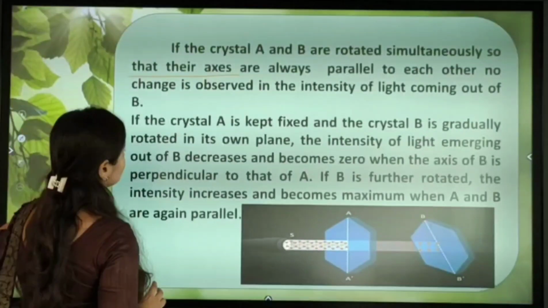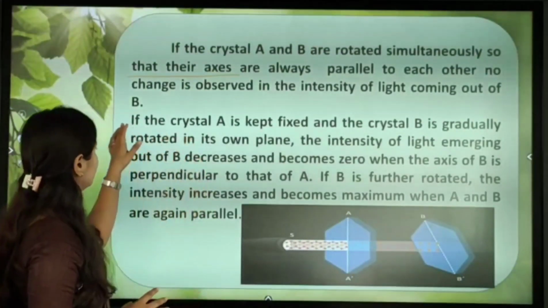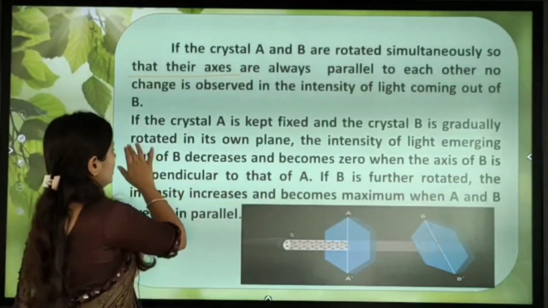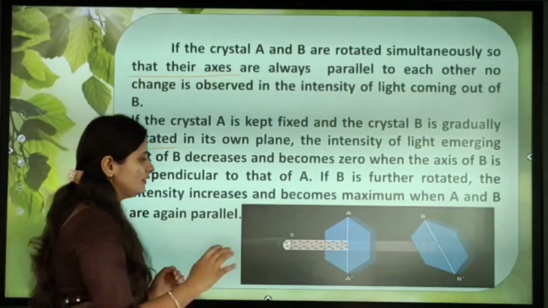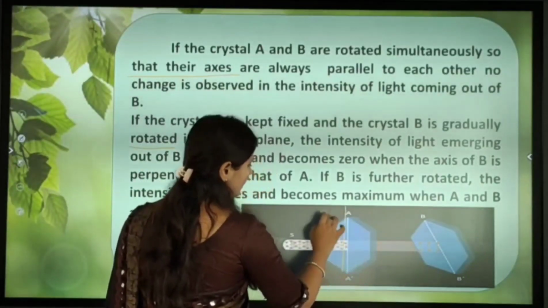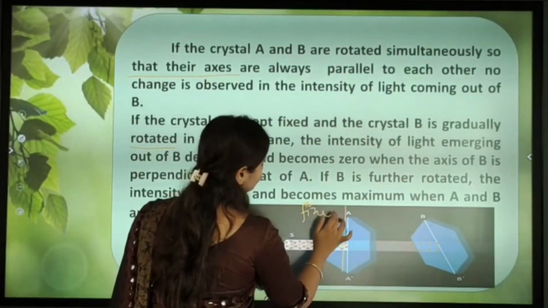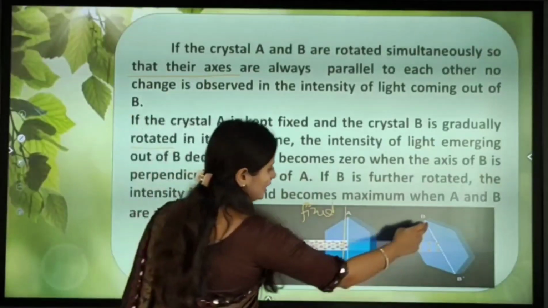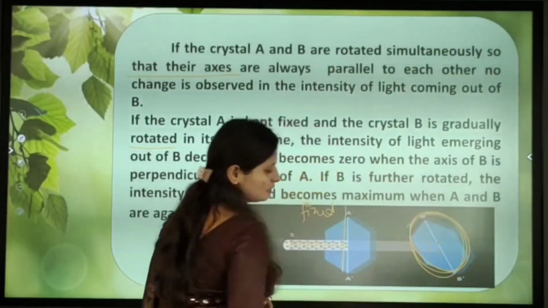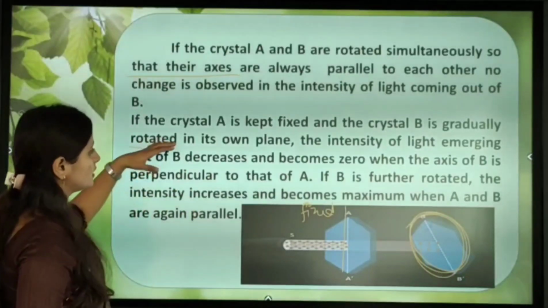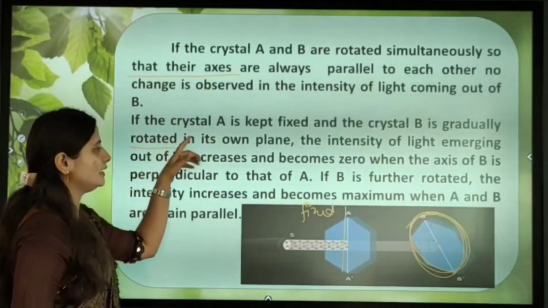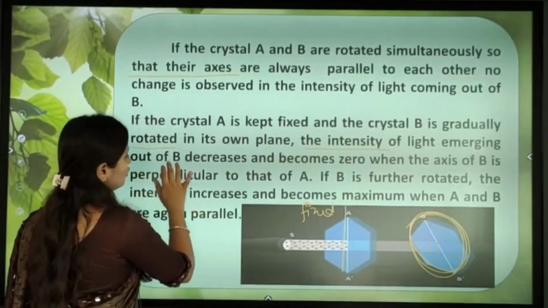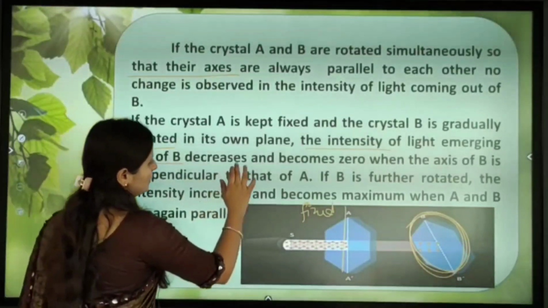Next, if crystal A is kept fixed and crystal B is gradually rotated. We are taking crystal A and keeping it fixed. Next, we are taking another crystal B and rotating it gradually in its own plane. So the intensity of the light emerging out of B decreases and becomes 0.